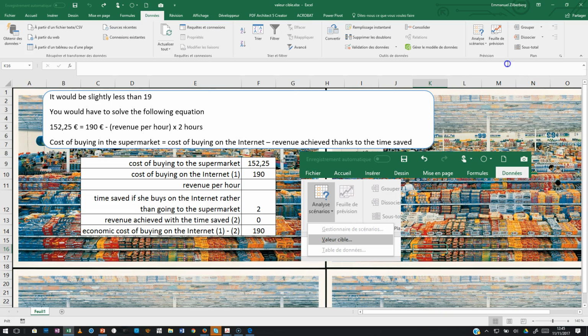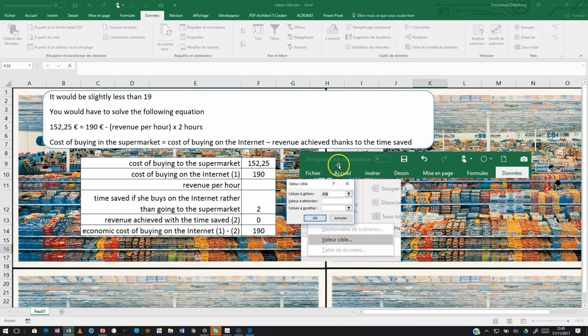So you start this function, and then you say that you want to define the cell F14. You would like that cell to be 152.25, and then the cell to be modified is the revenue per hour. And you just ask Excel to solve that simple equation, which it does, and you get that amount of 18,875.